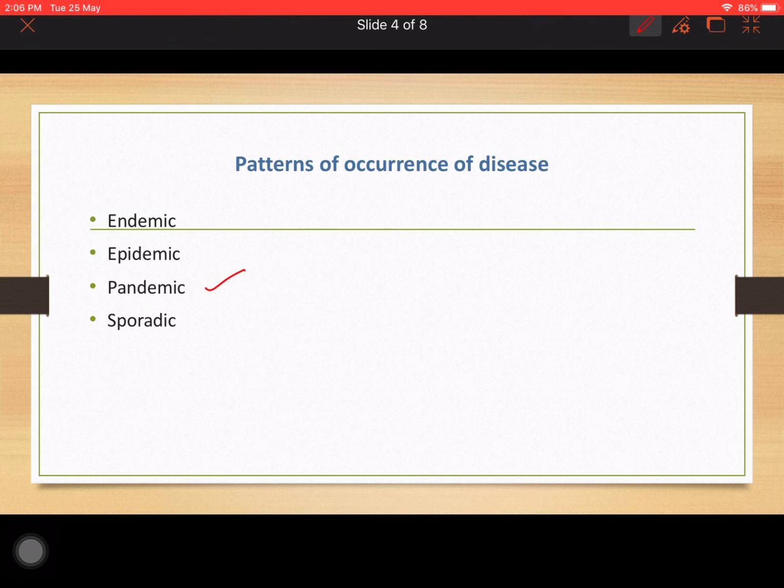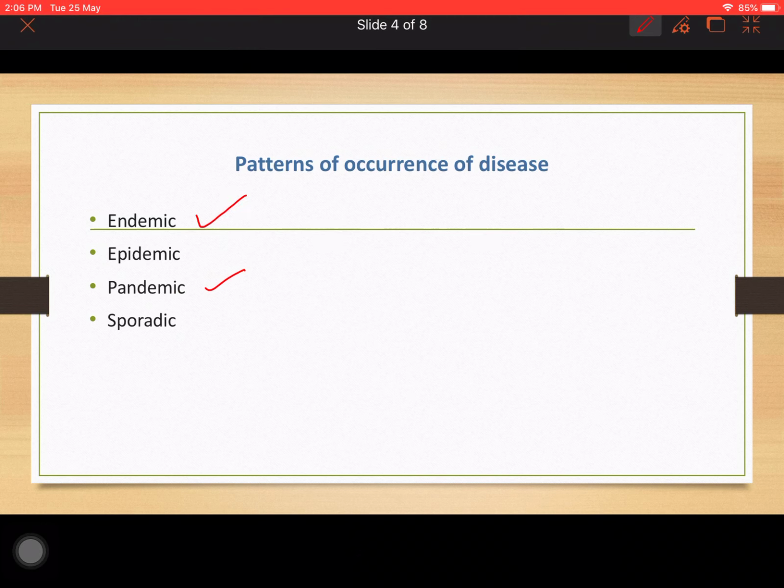So the influenza pandemic happened in 1918, and almost 20 million deaths it caused around the world. And then the next pandemic was AIDS. And now currently we are going through a pandemic that is COVID-19. It has also caused millions and millions of deaths. We have got some vaccine, some preventive measures, but still it is not under control and it is a pandemic situation. Now let us see what are the other patterns of the disease.